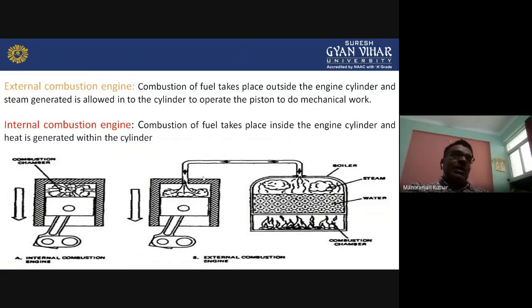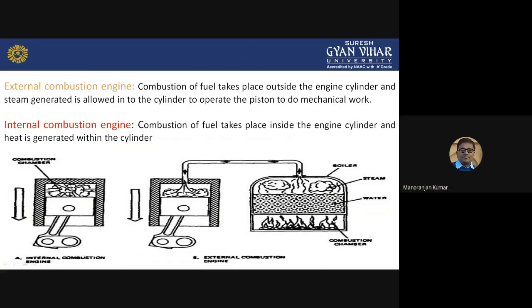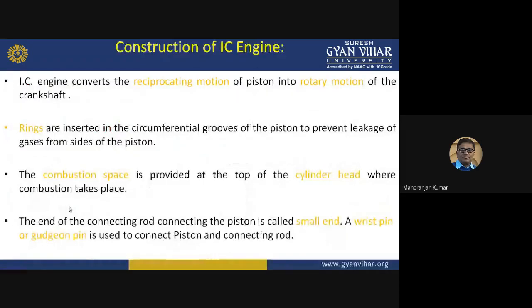Due to the pressure of that heat, the piston moves up and down, and this rotates the crankshaft. So this is the external combustion engine, and this is the internal combustion engine. This is the basic difference. Now we will see the construction of the IC engine.